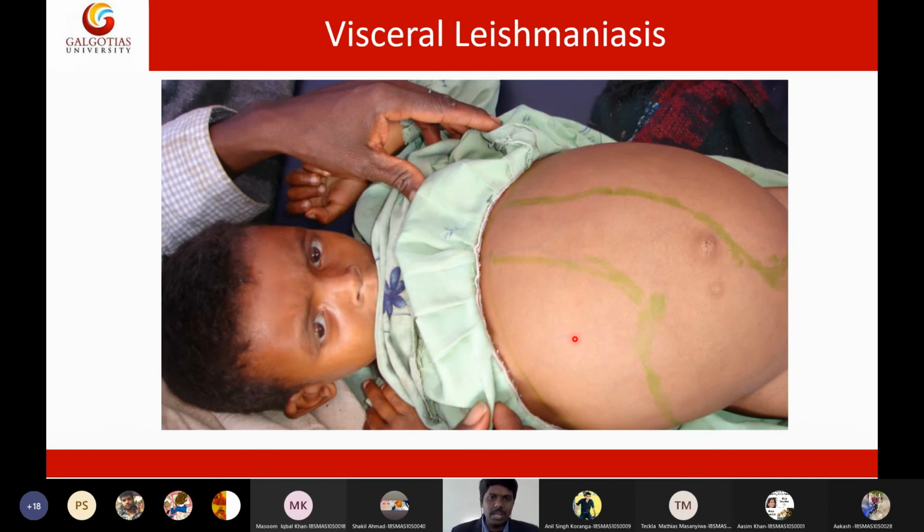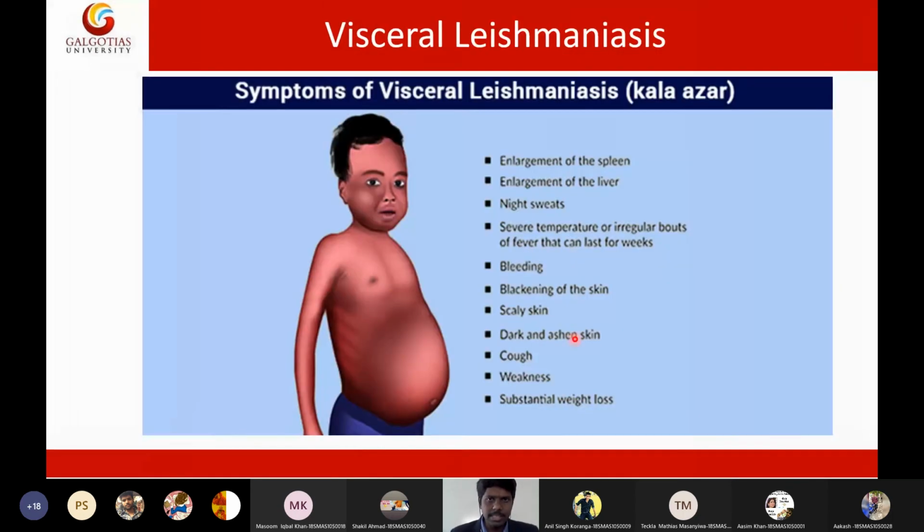That is why this disease is also called black color disease, Kala Azar. Since the person is getting hemolytic disease, the person will become black or deep brownish color, and that is why this disease is called Kala Azar. And this is how visceral leishmaniasis looks like. These are the signs and symptoms of visceral leishmaniasis. The person will become black and his abdomen will become very inflamed. The abdomen will become very large. So this is visceral leishmaniasis.